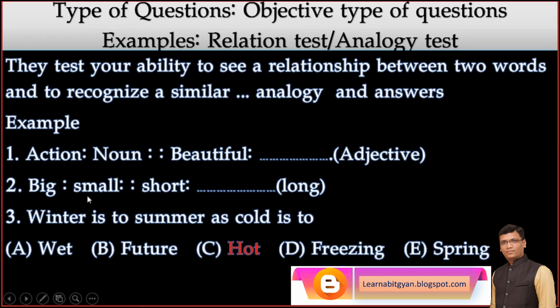Now big and small are opposites. So short should have the answer, long. Now tell me, winter is to summer as cold is to hot. Why? What is the relation between winter and summer? They are opposites. So cold and hot is almost opposite.